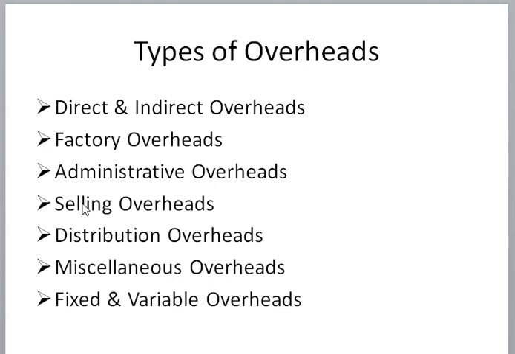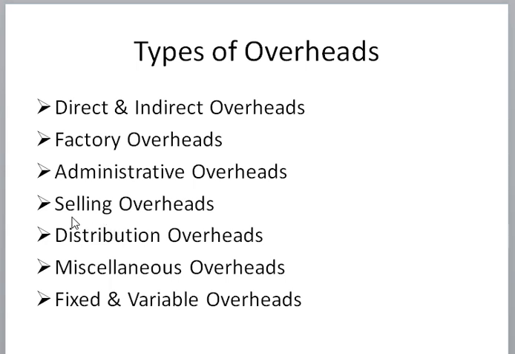Then the next one is selling overhead. Once we develop our product, we have to sell it, because that is how we gain some profit. In selling overhead, if a factory recruits a salesman, the salesman's salary is included.